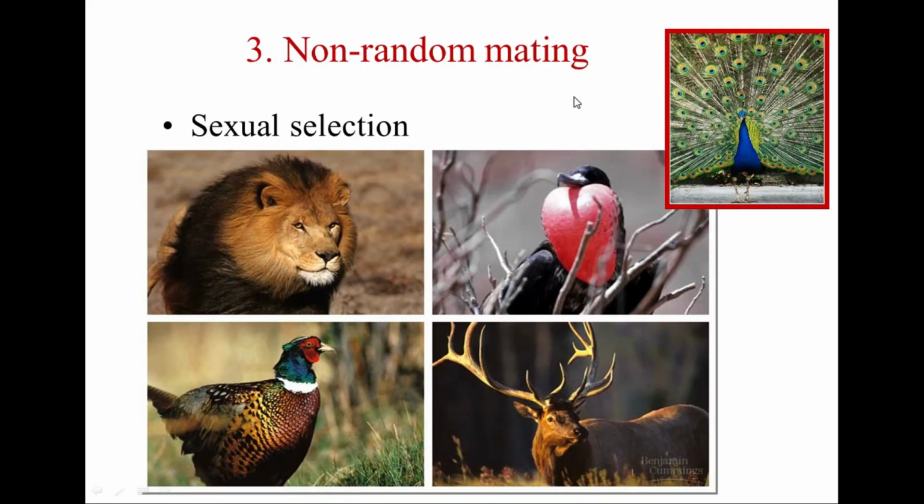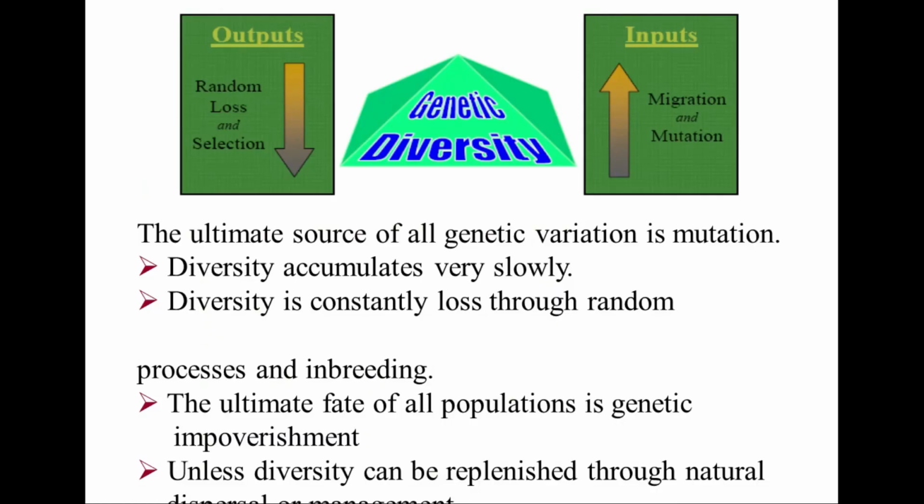Another one is non-random mating, that is sexual selection. The strongest one is selected by that particular herd or group or troop. Then their genetic materials can flow to the next generation. So the strongest genes flow to the next generation. Especially when you look at genetic diversity, there are outputs and inputs. Outputs are random loss and selection, inputs are migration and mutation.